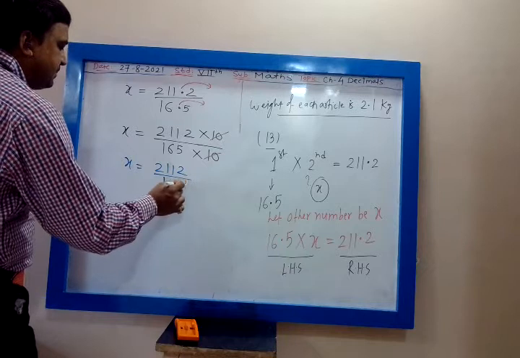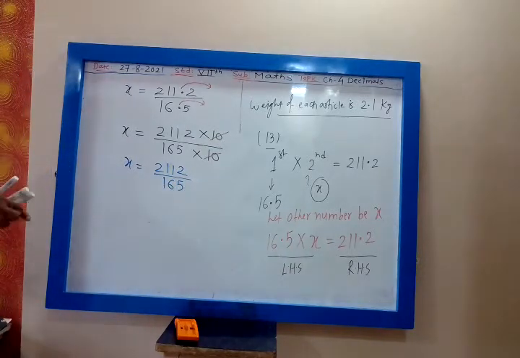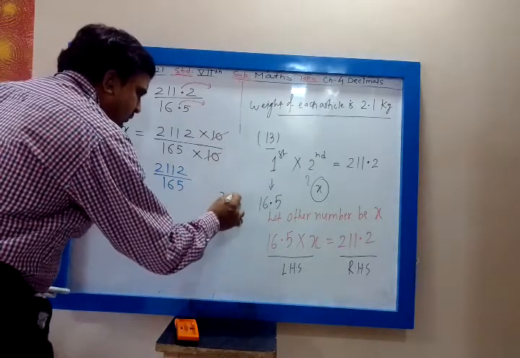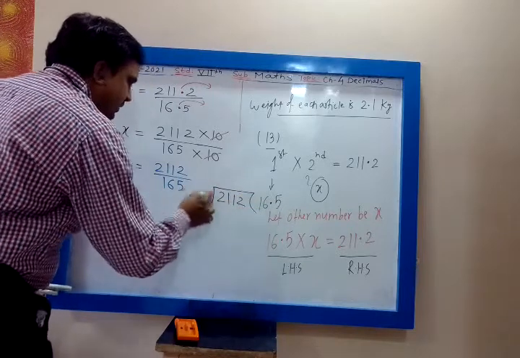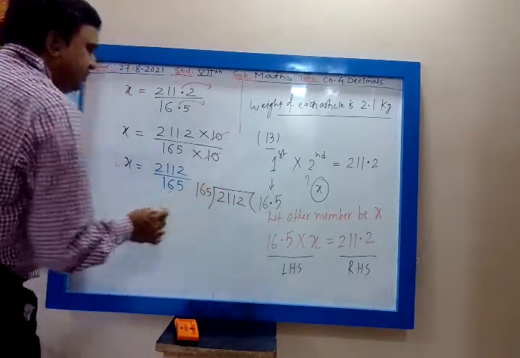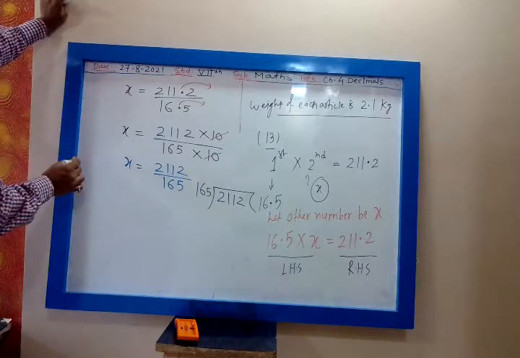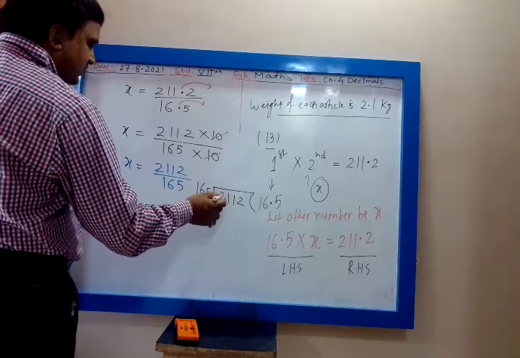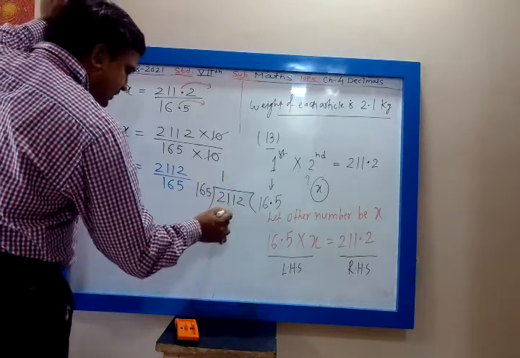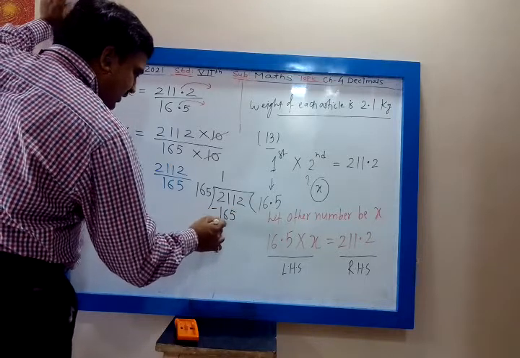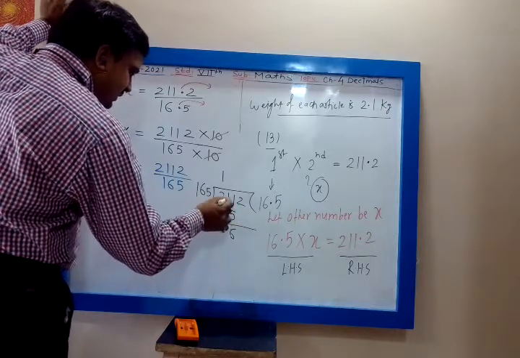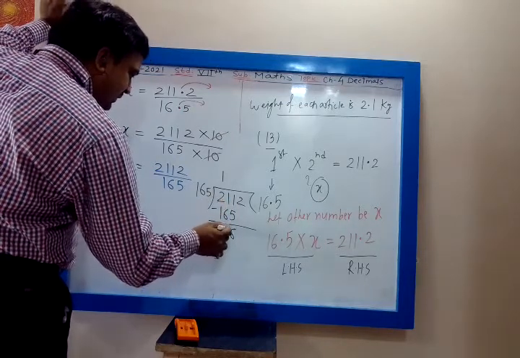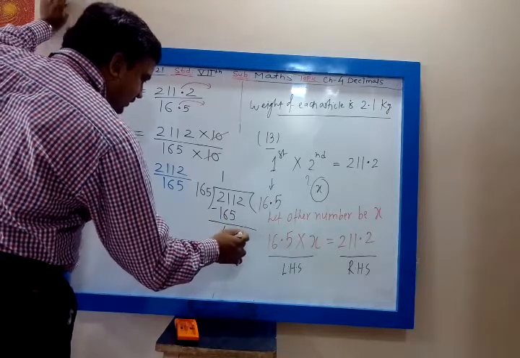Now divide this and tell me. 2112 divided by 165. See the table. First you consider 3 digits, my dear. So 165 ones are 165. 11 minus 5 is 6. 10 minus 6 is 4. Then 1 minus 1 is 0, 46. Then 2 is carried, 462.